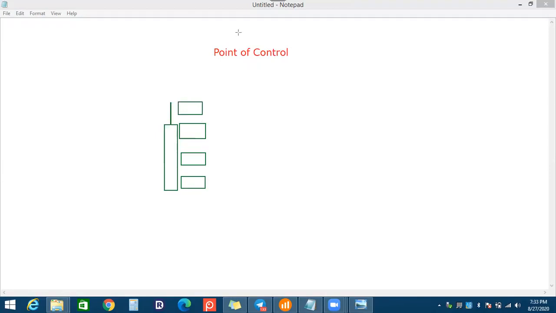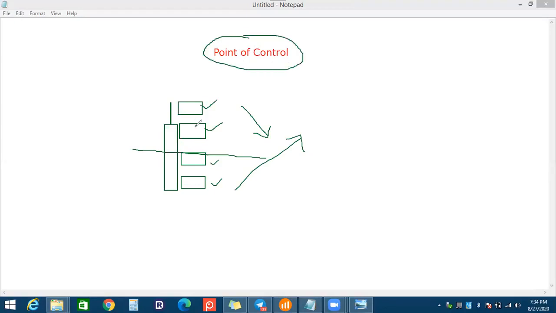So at which point is the candle strong? If the candle is strong here, or here, the next candle will go down. If the candle is strong below the 50% level, the next move will be in the up direction. So the point of control is where the candle is strong.